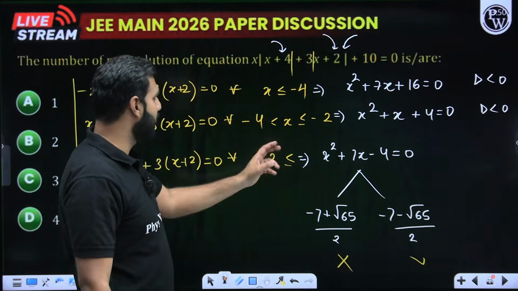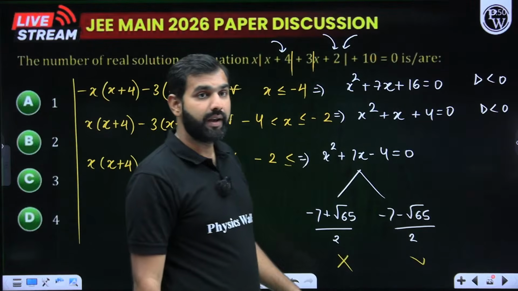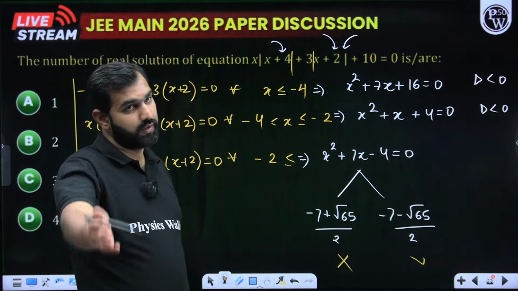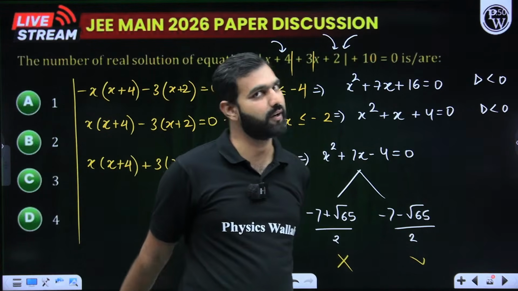When x is less than -4, mod (x plus 4) and mod (x plus 2) both will be negative. So there is a trick in this question. We would love to hear it from Keshav. If there is a trick, do share the trick. We'd love to hear it from you.